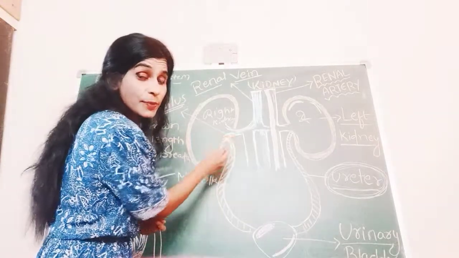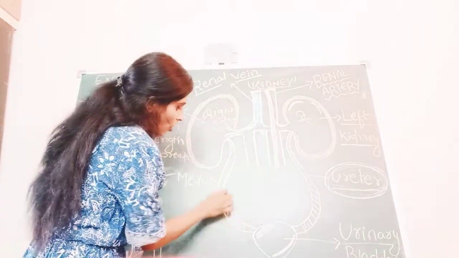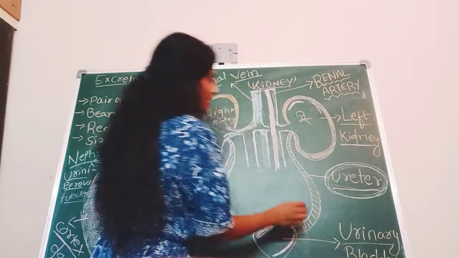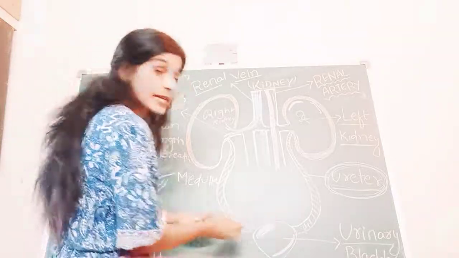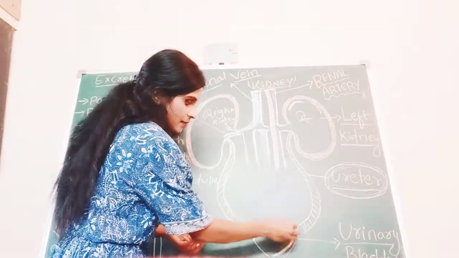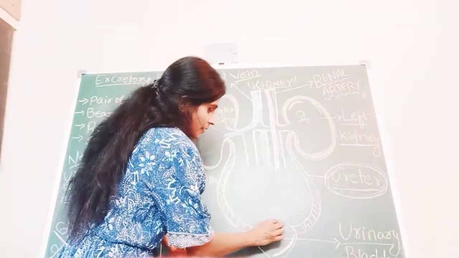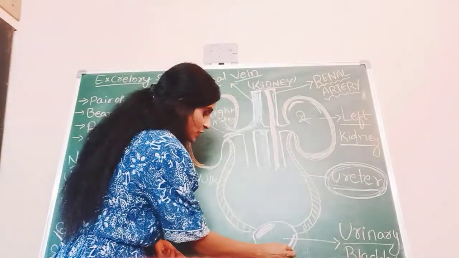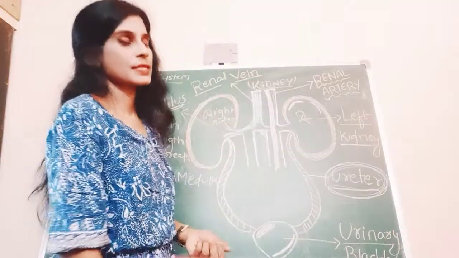Guys, are you able to see it? A pair of ureters is present. You can see here one urinary bladder is present, connecting both the ureters, and at the end, urethra is present.